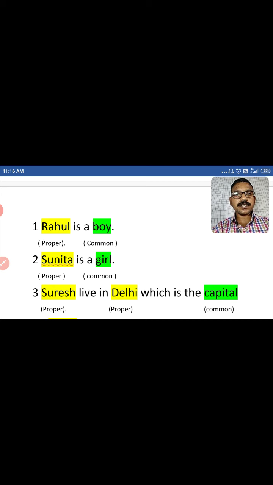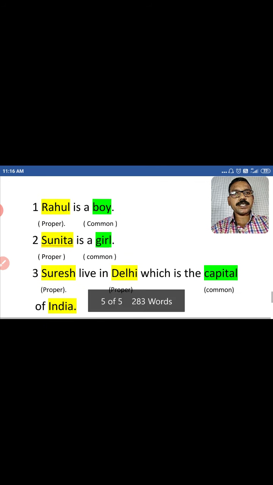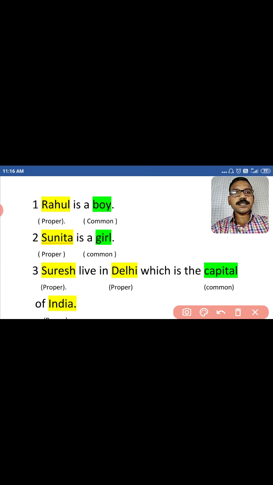Okay. First sentence. Rahul is a boy. Can you identify the proper and common noun from this sentence? Yes. Rahul is a proper noun. It's the name of the one person. And boy is a common noun. Okay. Next example we can see here. Sunita is a proper noun and girl is a common noun. Okay. And proper noun always written with a capital letter. It begins with a capital letter.